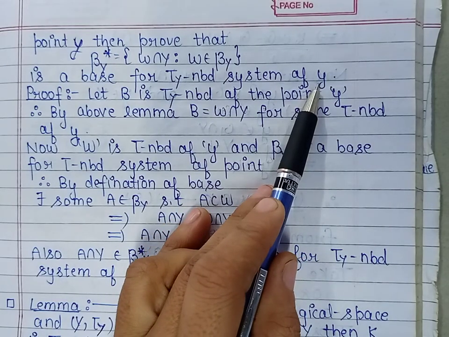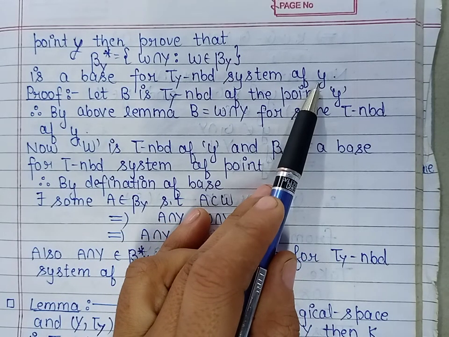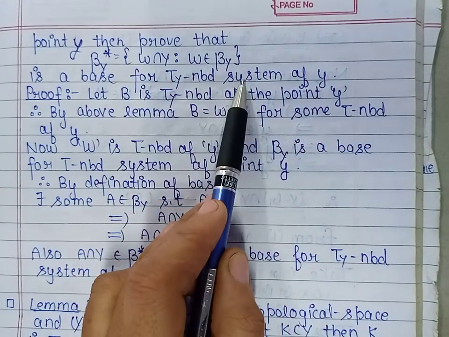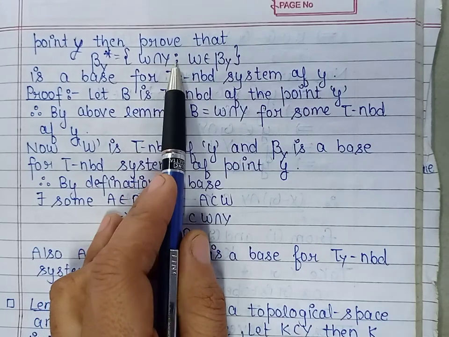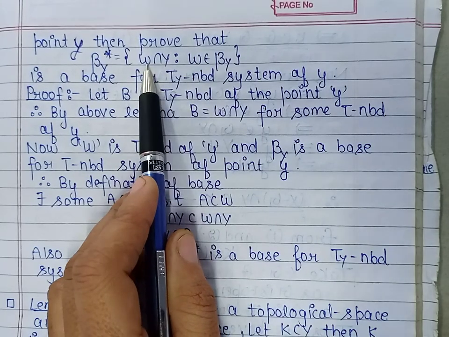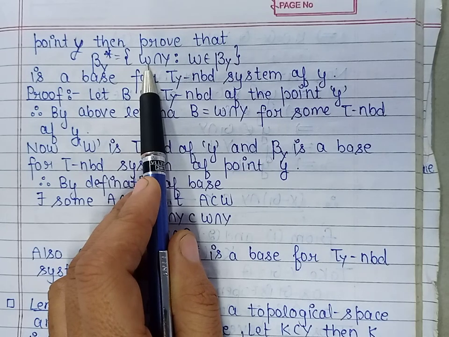It means if we are to form a base for tau Y neighborhood system, then we can take the intersection of Y with the members of base for tau neighborhood system of the point y.